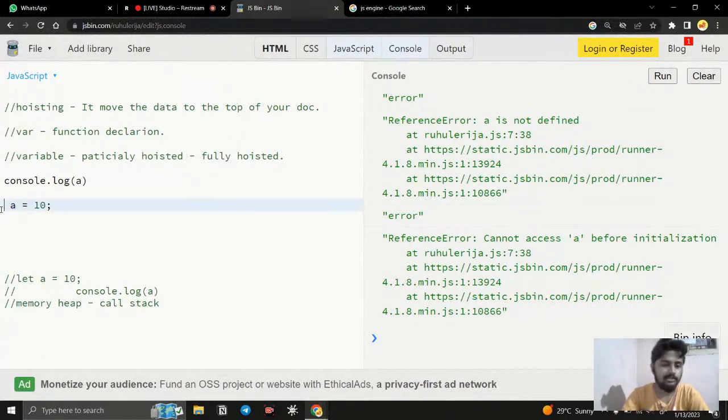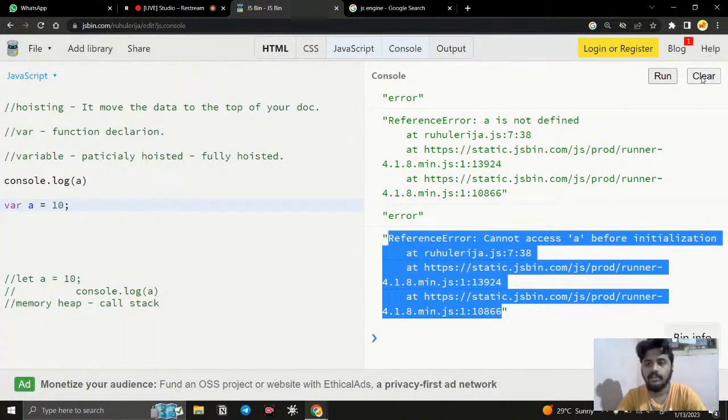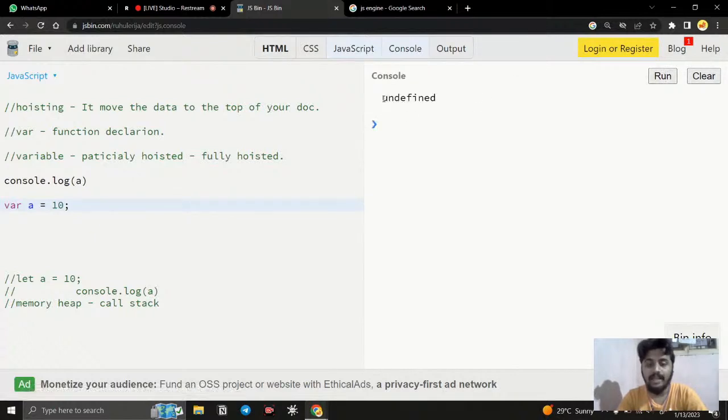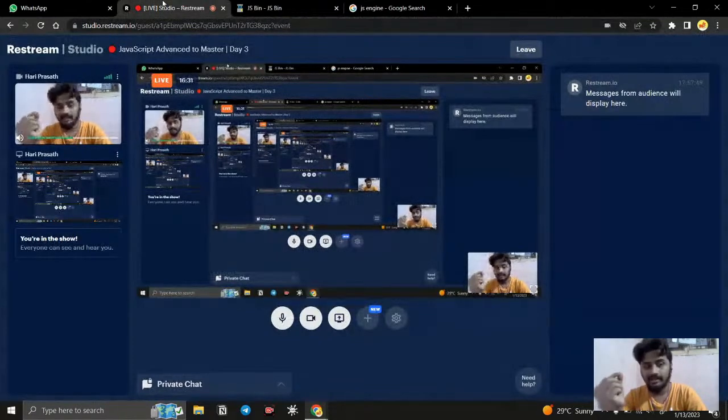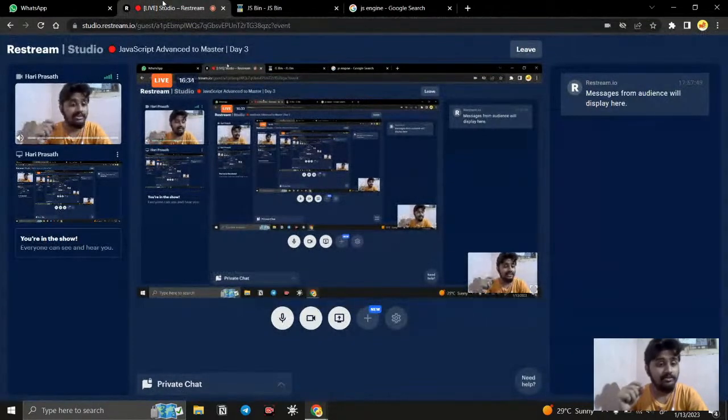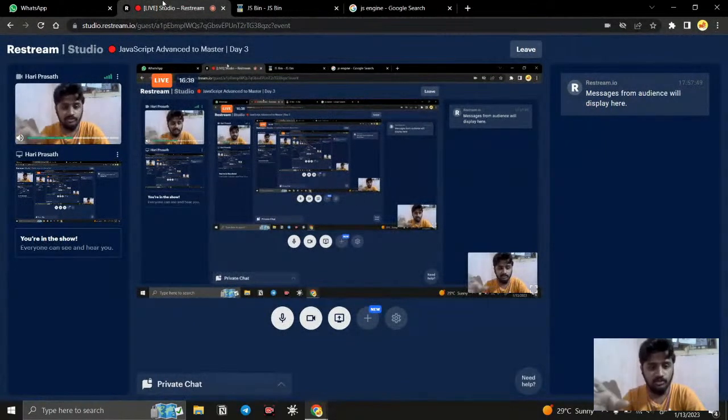But it is possible when I declare a variable with var. You can notice that when I use let, it is throwing a reference error, right? But now it gives me undefined. So just understand the difference between these two things, undefined and reference error. If it is an error, then something went wrong. When it is undefined, it is a data type in JavaScript. It is a special data type that other languages don't have, and JavaScript has, right? So what is undefined? Well, let's see.